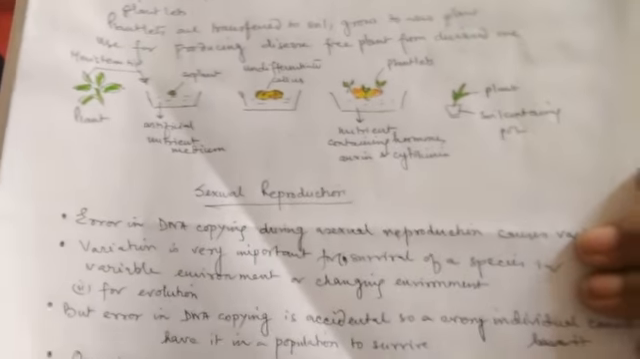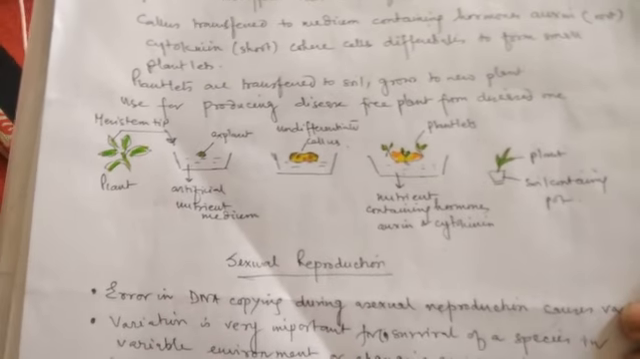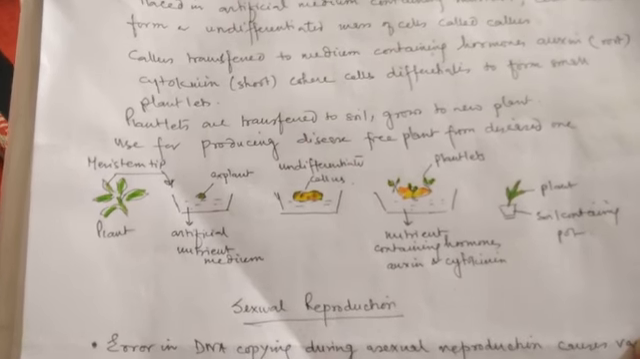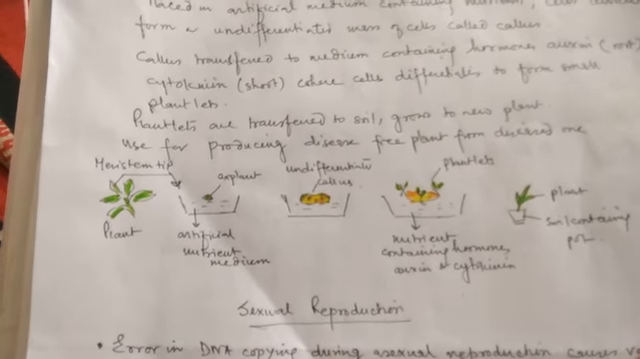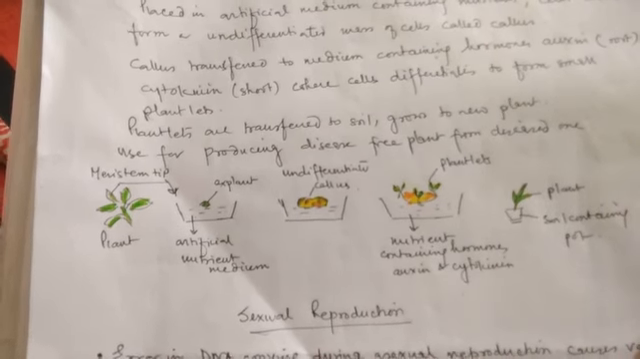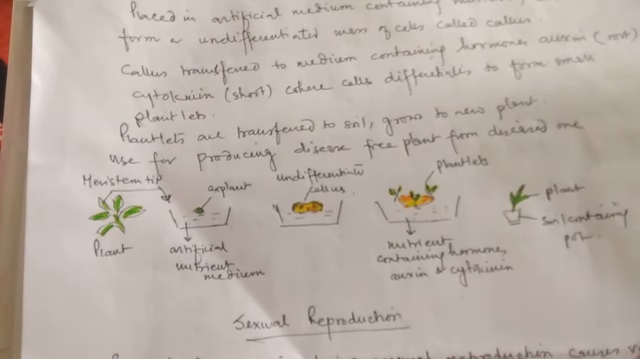So thus we have seen that vegetative propagation and tissue culture are of immense importance in agriculture, as well as in horticulture industries, and also for natural development of plants.